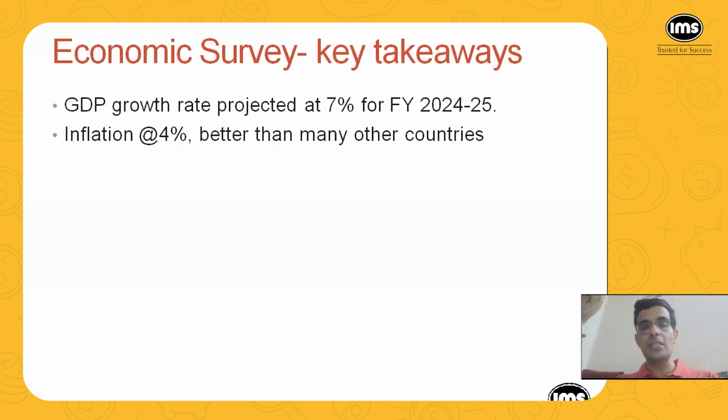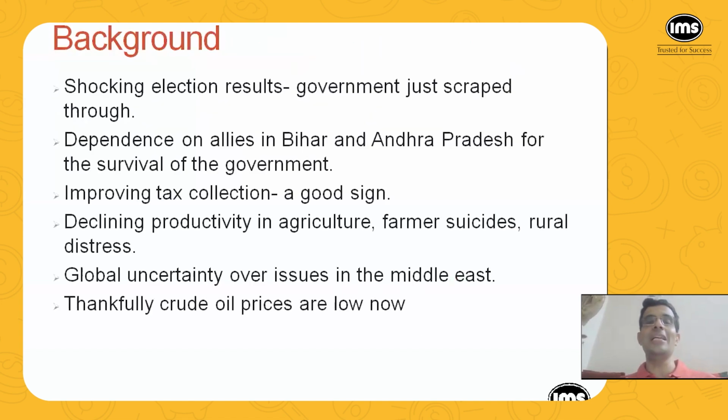But the budget presented on 1st of February was just an interim budget, and this was a full budget, presented right in the middle of the financial year. So they talked about just the current financial year and not the next one. Then inflation is projected at around 4%, which is better than many countries. So that way we are doing good. And once inflation is in control, the government has leverage on doing a lot of other things.